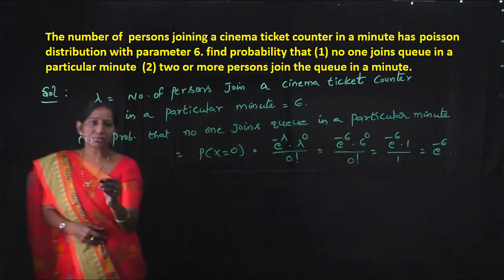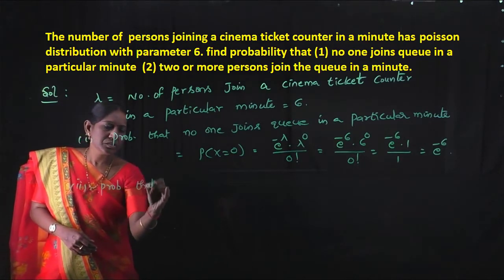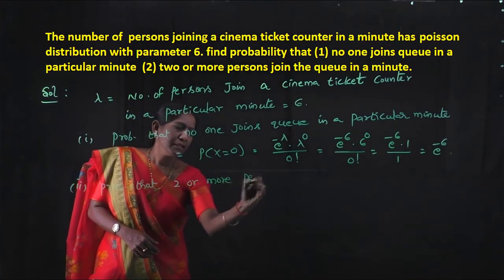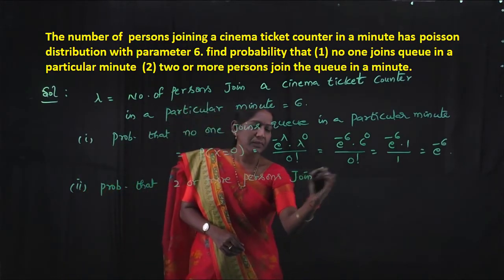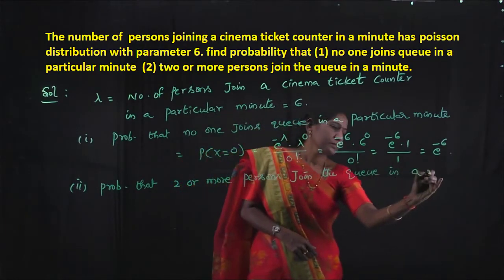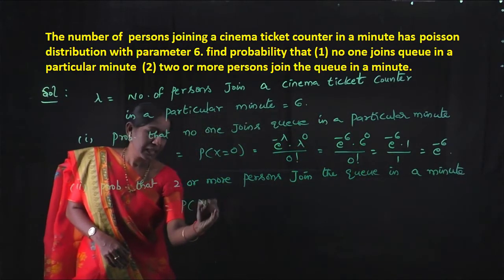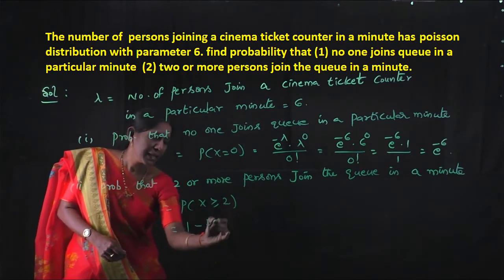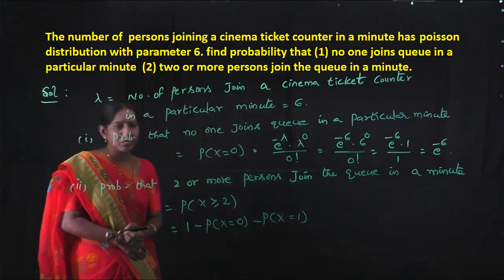And the second one, we have to find the probability that 2 or more persons join the queue in a particular minute. This is denoted by P of x greater than or equal to 2. It is nothing but 1 minus P of x equal to 0 minus P of x equal to 1.